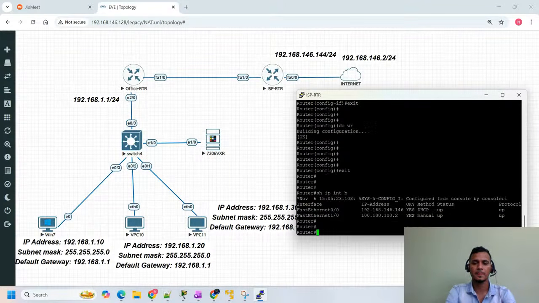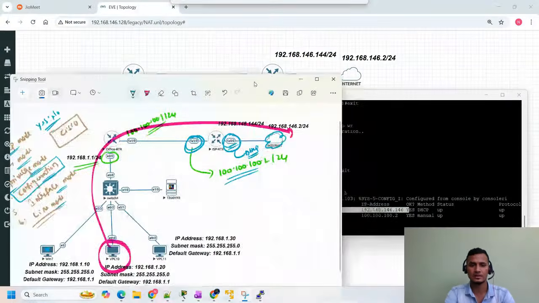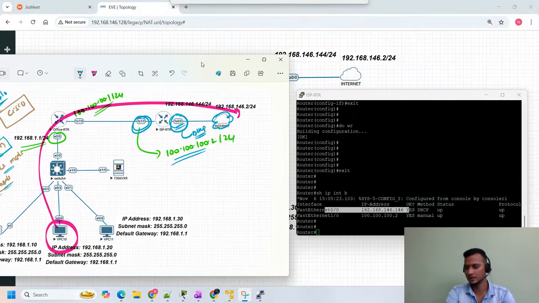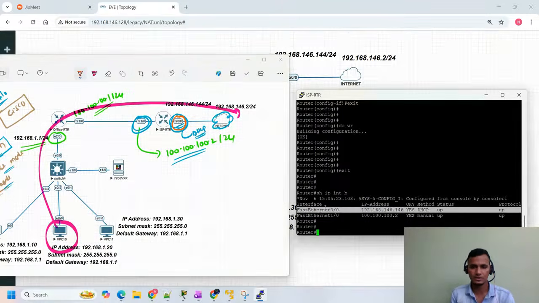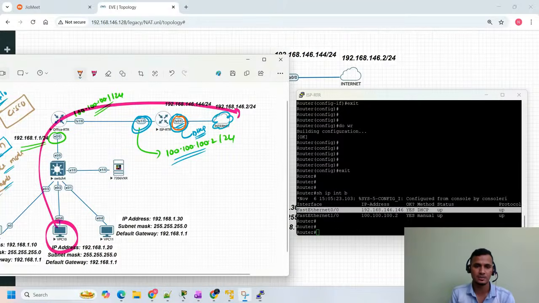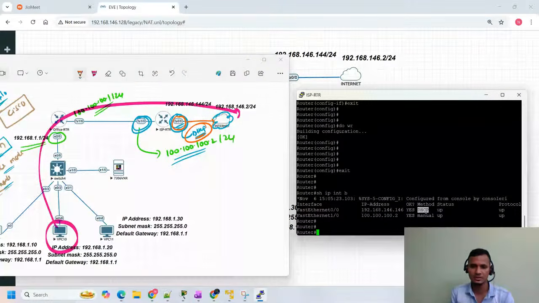You can see here we have two different interfaces. How we decided, right? We decided FA 0/0, which is connected towards our internet. Let me take you here. Let me change the pen, guys. You'll see we have two different interfaces. One interface is FA 0/0. This interface FA 0/0 is connected towards our ISP, internet connectivity. We configured that particular interface as DHCP, so that's the reason we received the IP address from the DHCP.